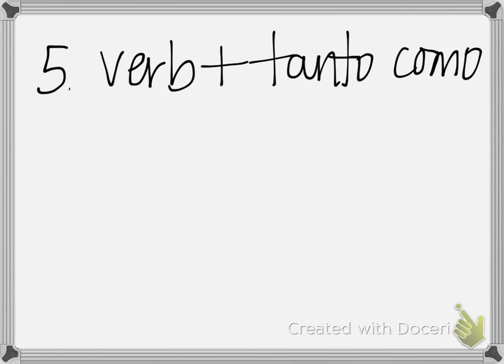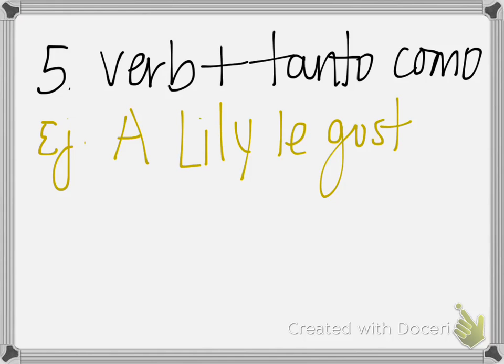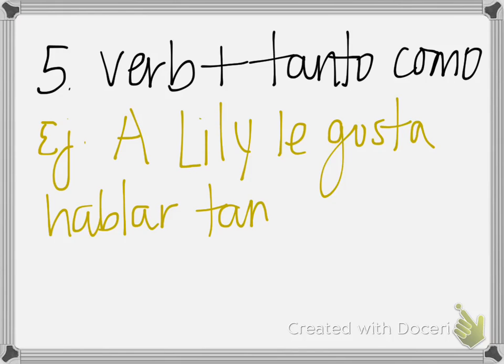Okay, building off of that, número cinco, we have a verb with tanto como. So if I wanted to say that somebody does something as much as I do. So another example, we'll stick with Lily, which is mi hermana, okay? A Lily le gusta hablar tanto como yo. So Lily likes to speak as much as I do. Or Lily likes to speak as much as me, as a lot of you would probably say.